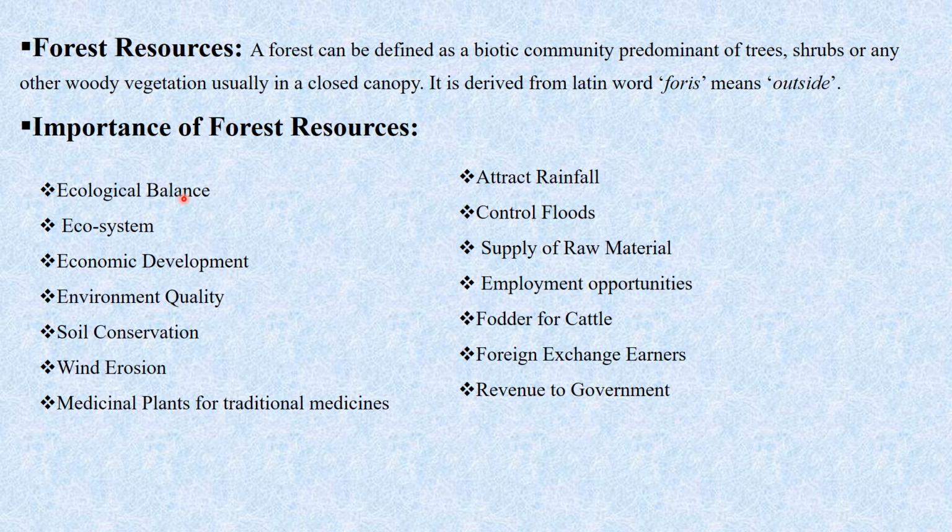Then ecosystem. Forest provides us with the ecosystem. As a forest contains various species of trees, in different parts of the world we will find various species of trees. So all this is nothing but the different ecosystems which are provided by forests to us.